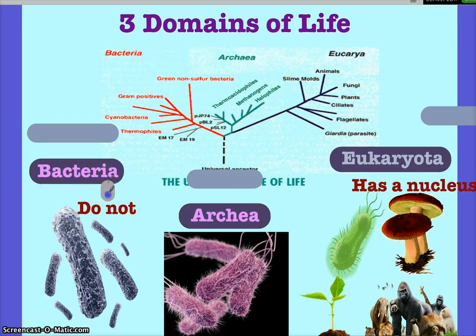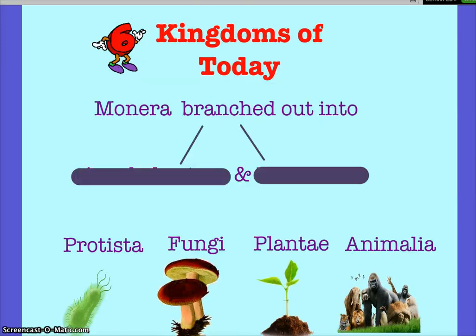Today we're going to learn about these kingdoms. I just wanted to go back and remind you that the first level of classification is domain, and you divide organisms between has a nucleus and does not, and then we go on and divide them all into kingdoms. How many kingdoms do we have? Six.